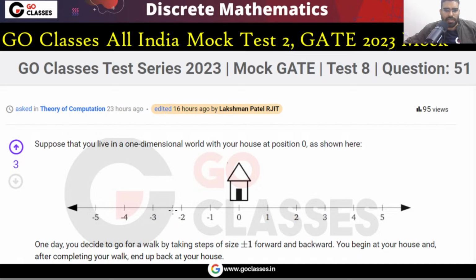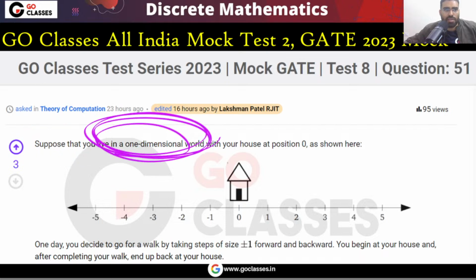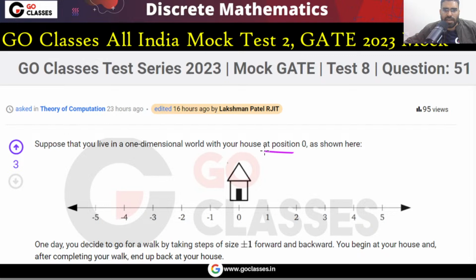So let's read this. What this question is saying is that suppose you live in a one dimensional world. Your house is at position 0. One day you decide to go for a walk by taking steps of +1 or -1, forward or backward. So very simple, you can go one step forward or you can go one step backward.